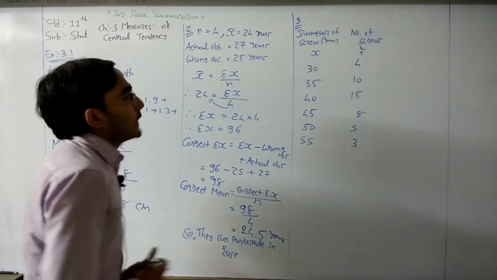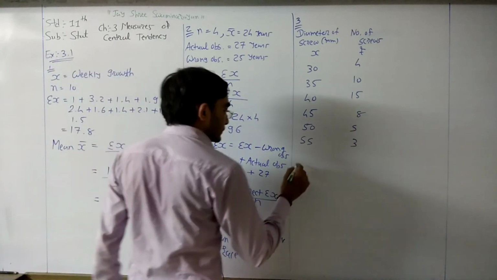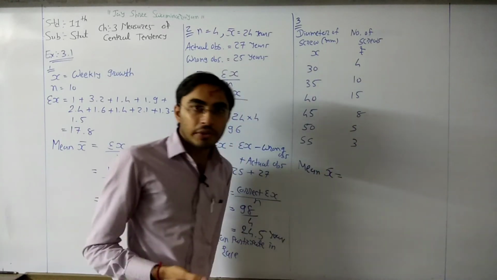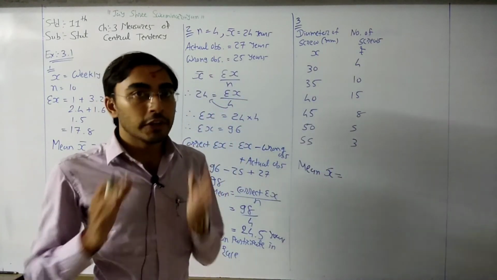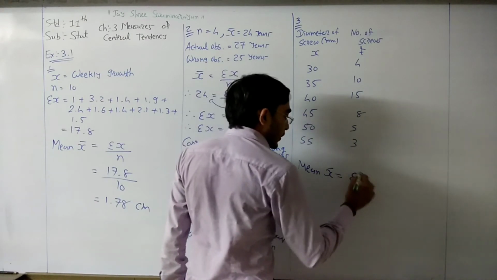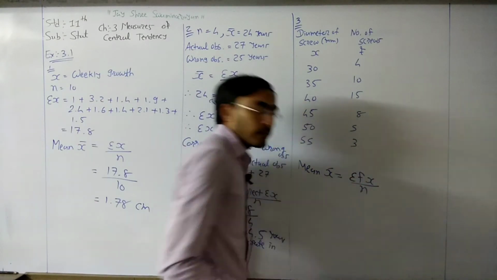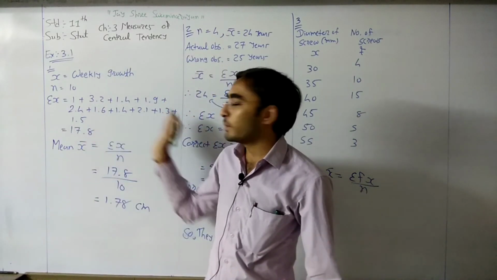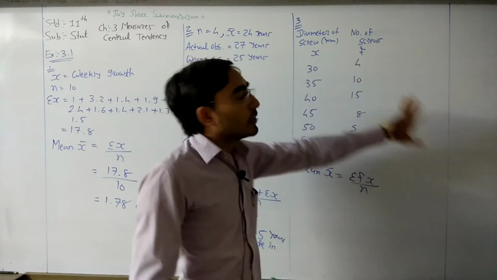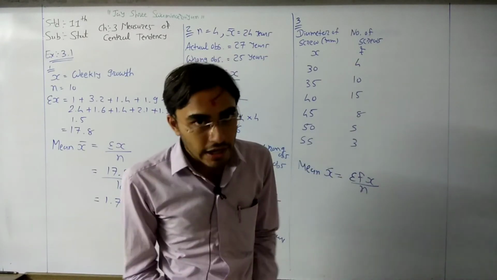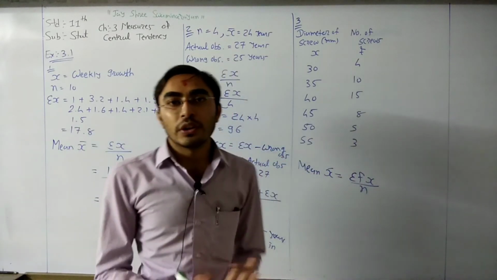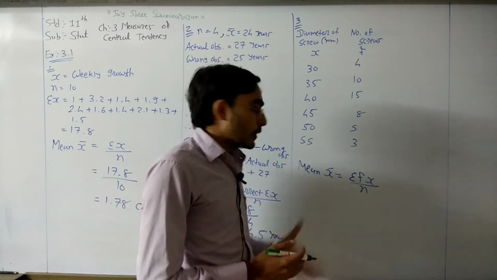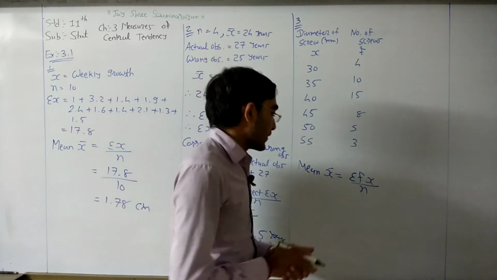Now what we need to find again? Mean, so mean x bar. Here the frequency is given to you, so in the formula we need to use the frequency. That means sigma fx divided by n. Since f is given, instead of adding the values individually, we can directly multiply and add. So alternately our formula is sigma fx divided by n. I already explained this formula in the theory part.